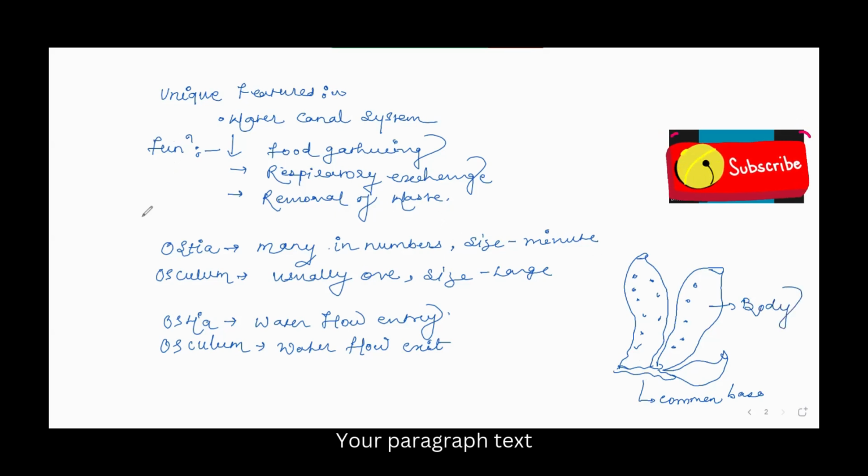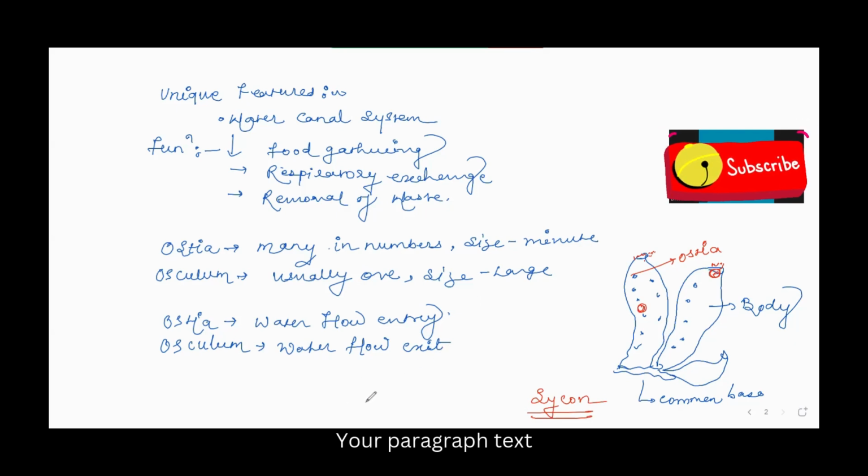This is the complete set of spicules present on their body surface, right? And this is an ostium, a small pore. And one large opening is called the osculum.